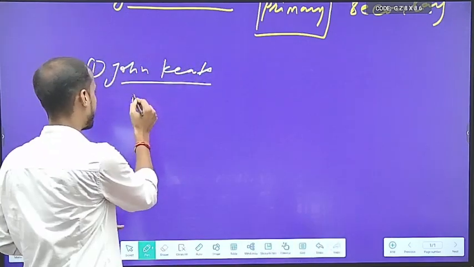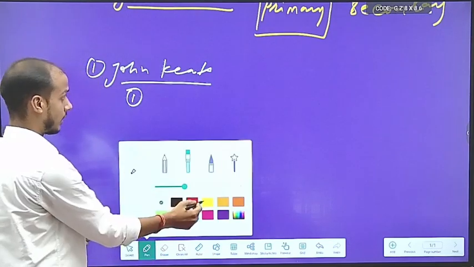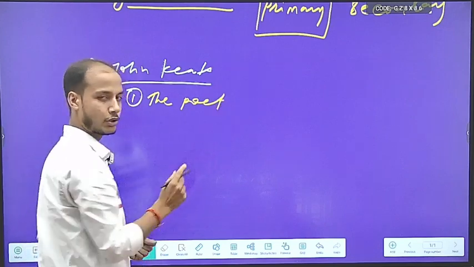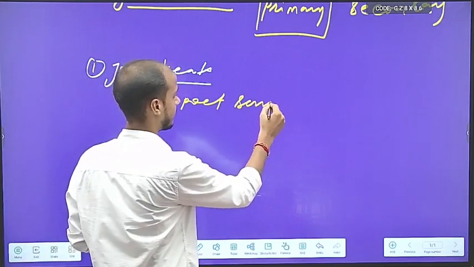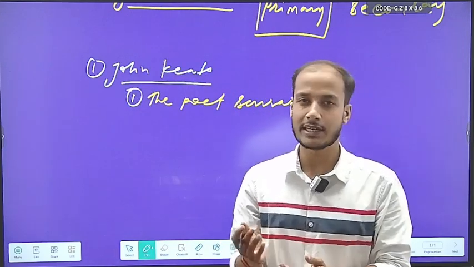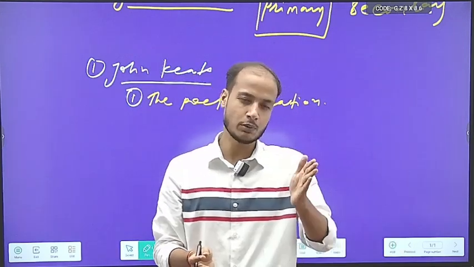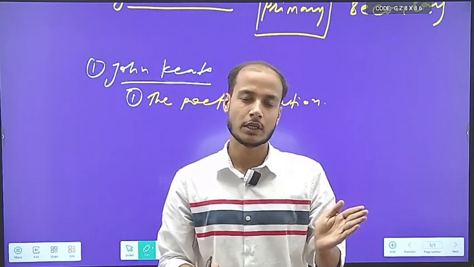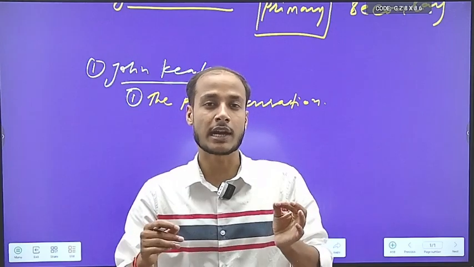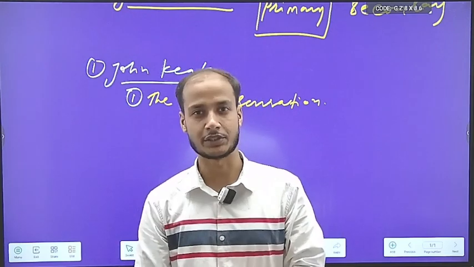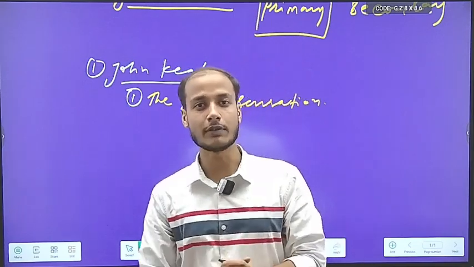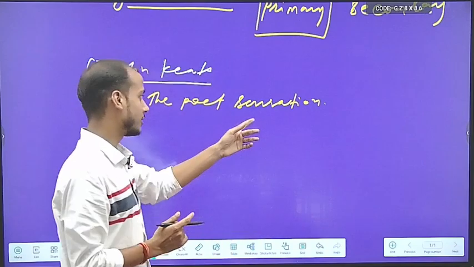The first thing you should know about John Keats is that he is called the poet of sensation. Why is he called the poet of sensation? It is said that if you go through the poetry of John Keats, all your five senses get thrilled. This is why he is called the poet of sensation. Basically, all our senses begin to work at once when we go through the poetry of John Keats.